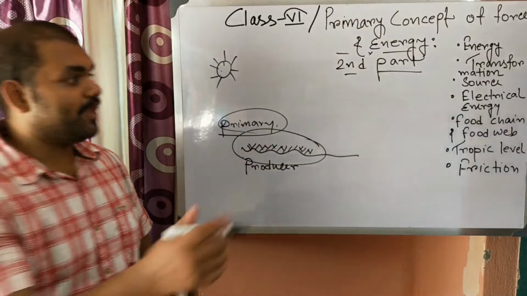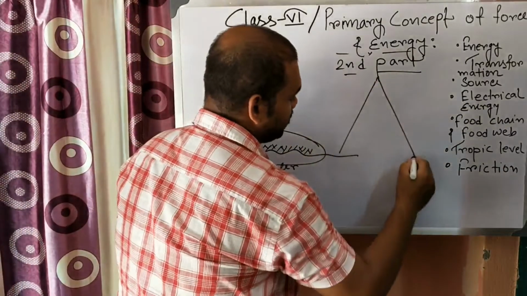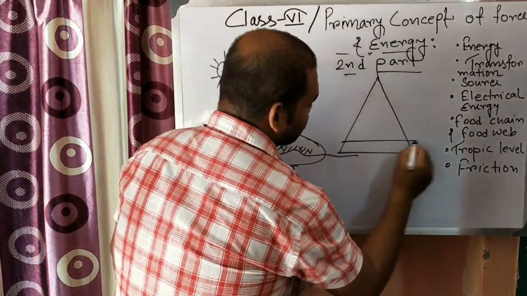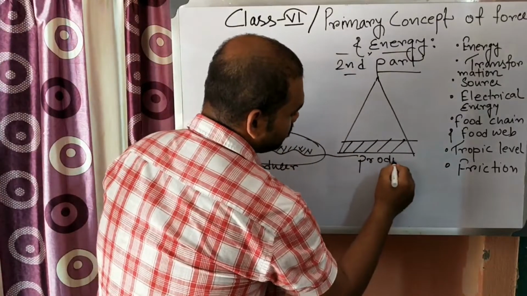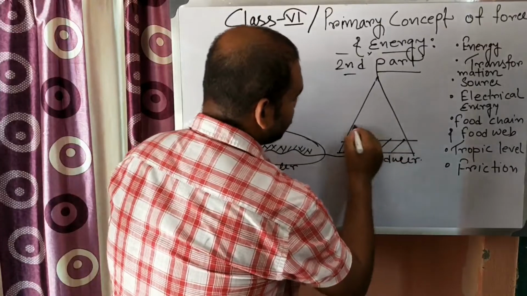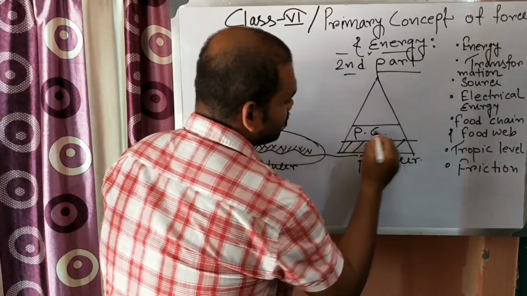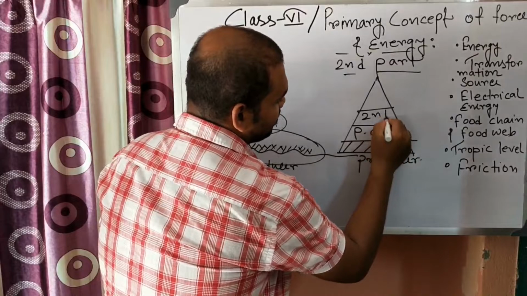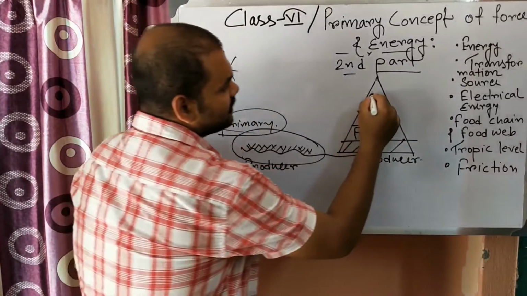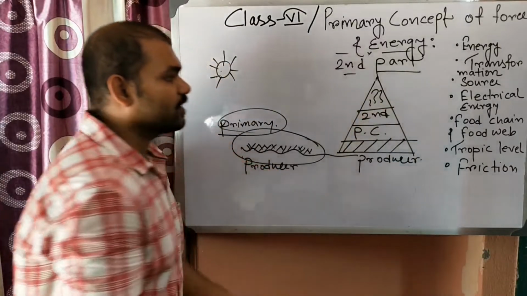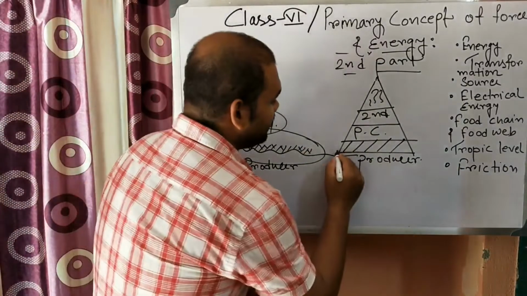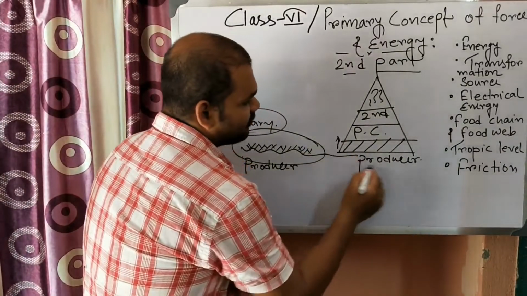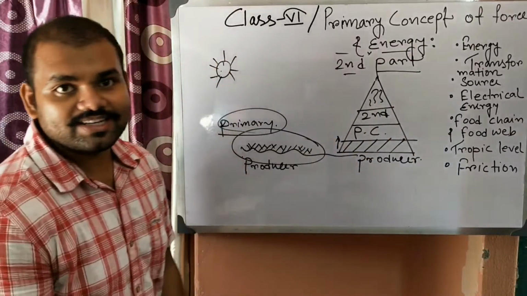Now if you make a food pyramid, then at the first level there are the producers, then primary consumers, then secondary consumers, and thereafter the humans and all the other carnivorous animals. So the energy will come up. At first we can't take that energy directly.